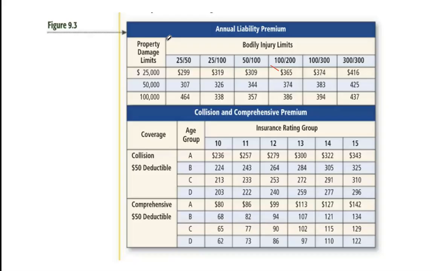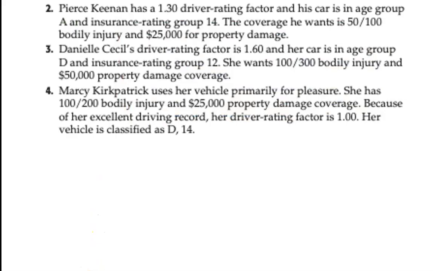Okay, so let's look at some examples. Pierce Keenan has a 1.3 driver rating factor, and his car is in the age group A, insurance rating group 14. The coverage he wants is $50/$100 bodily injury and $25 for property damage. So you can look at your chart in front of you, and you need to find the liability.